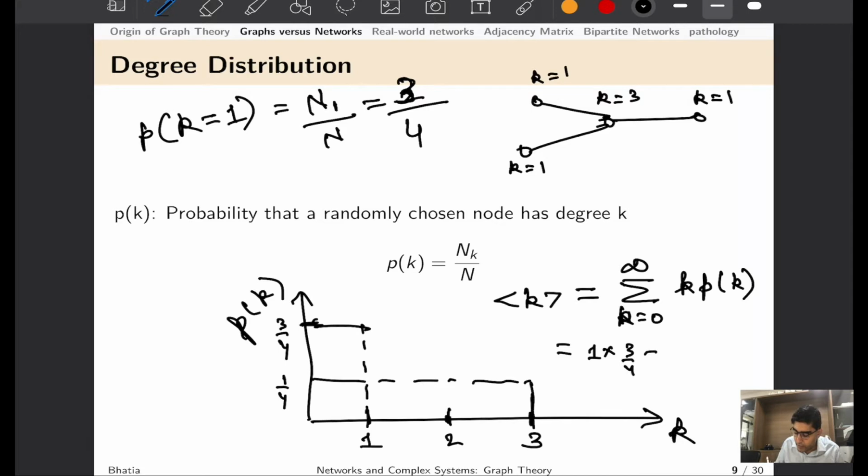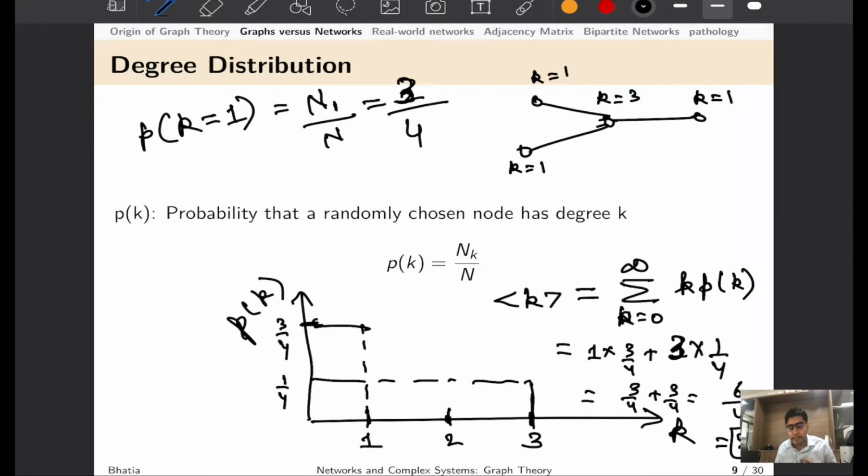That is, we can take k equal to 1, its probability of occurrence is 3 by 4, k equal to 2 has no existence, and k equal to 3 has one existence with probability 1 by 4. Hence this would become 3 by 4 plus 3 by 4, which is equal to 6 by 4 or 3 by 2, which is exactly the same as the relationship that we derived in the last slide.